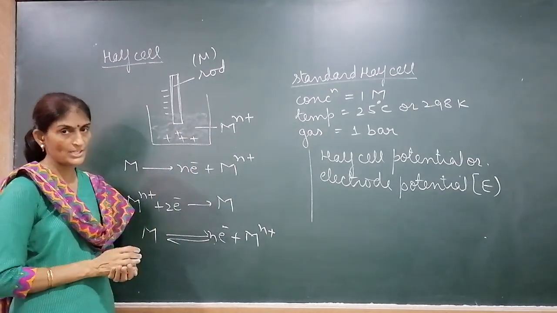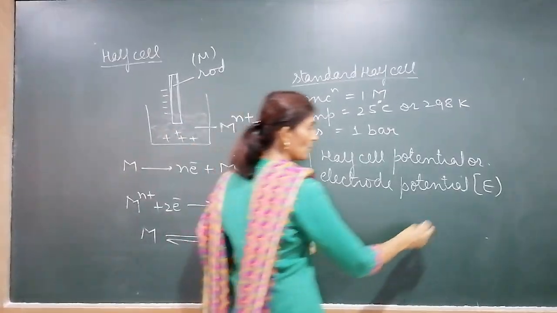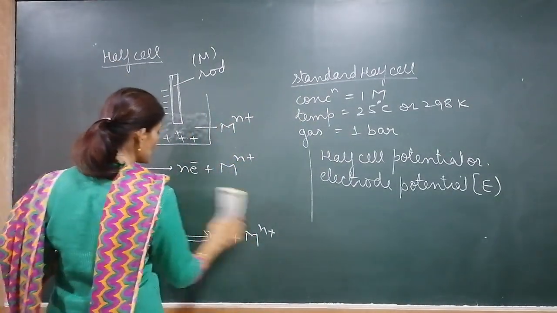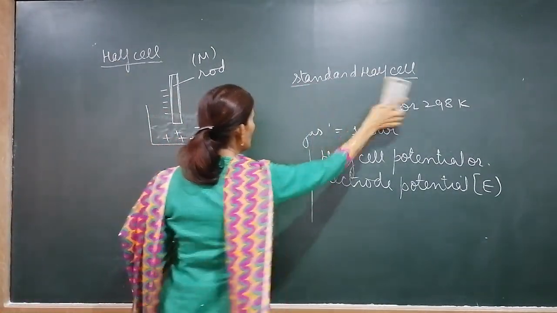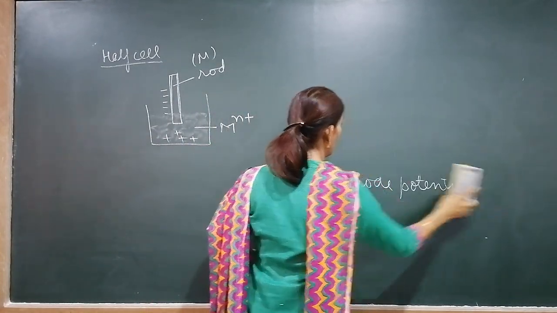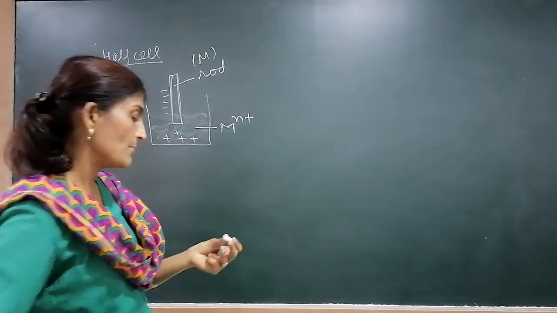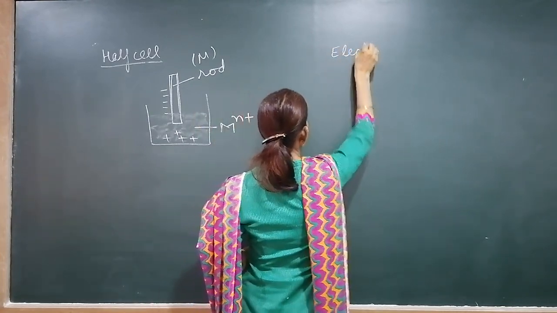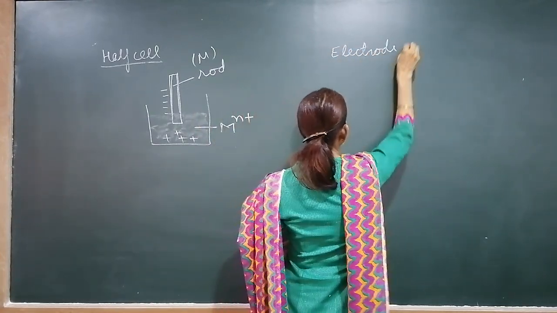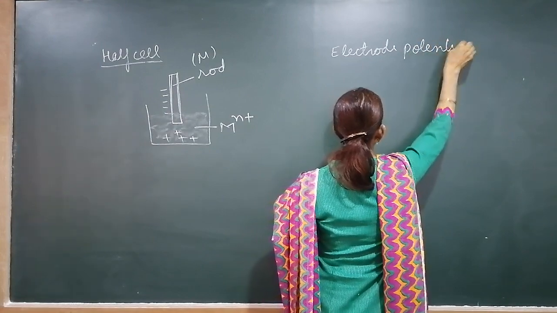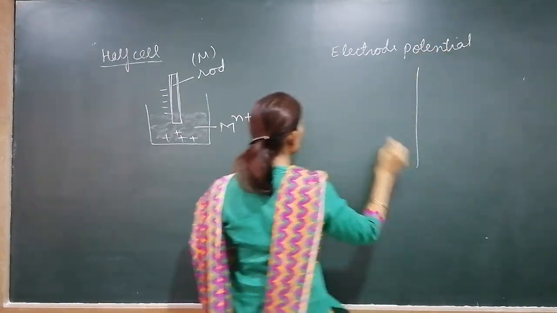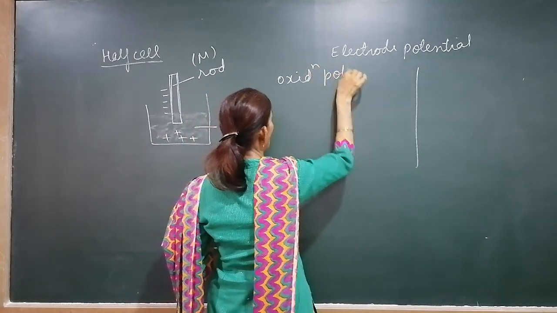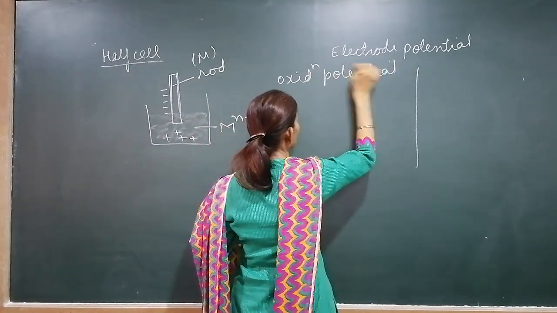Two types of electrode potential are there. Two types of half cell potentials are there. One is called oxidation potential, the other is called reduction potential.